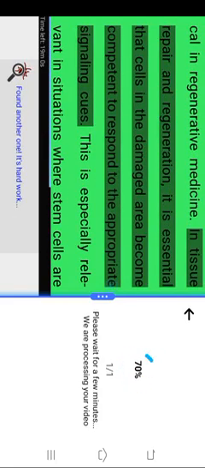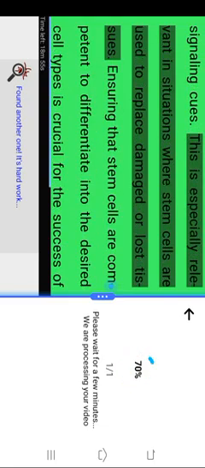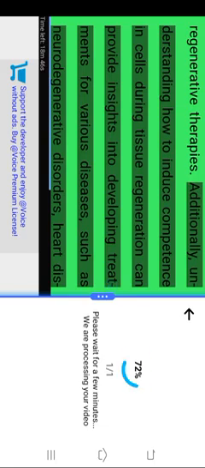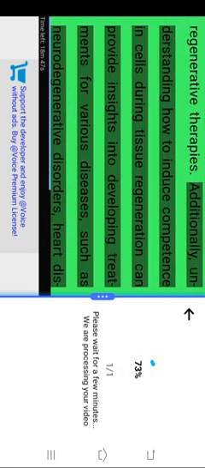Competence in regenerative medicine. The concept of competence is also critical in regenerative medicine. In tissue repair and regeneration, it is essential that cells in the damaged area become competent to respond to the appropriate signaling cues. This is especially relevant in situations where stem cells are used to replace damaged or lost tissues. Ensuring that stem cells are competent to differentiate into the desired cell types is crucial for the success of regenerative therapies. Additionally, understanding how to induce competence in cells during tissue regeneration can provide insights into developing treatments for various diseases, such as neurodegenerative disorders, heart disease, and diabetes.